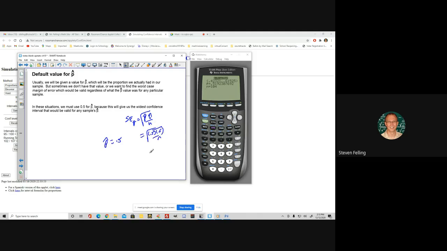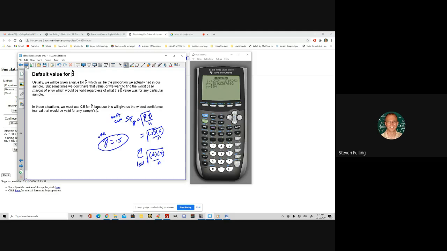And any other p hat, say a p hat of 0.6 and q hat of 0.4, will always be a little bit less than this. So if you want a worst case margin of error, where you're guaranteed a certain percentage chance, what you can do in certain circumstances is just use 0.5 as the default value, because that will always give us the widest possible interval that guarantees that we're capturing that value.